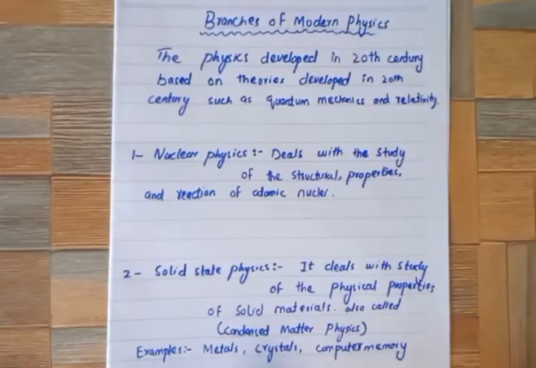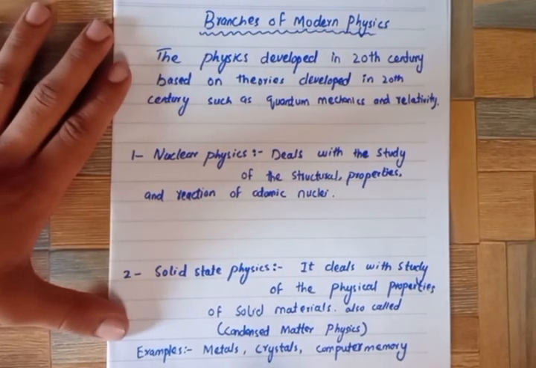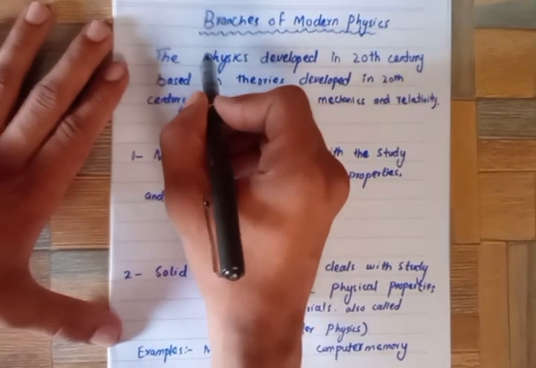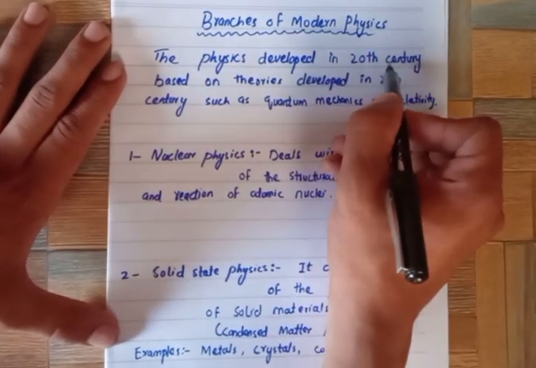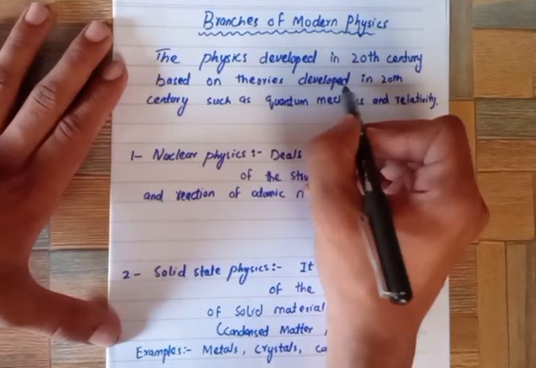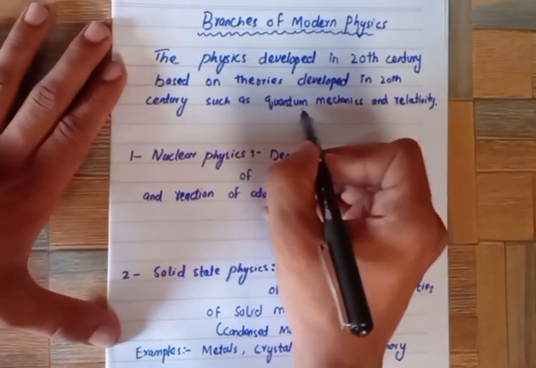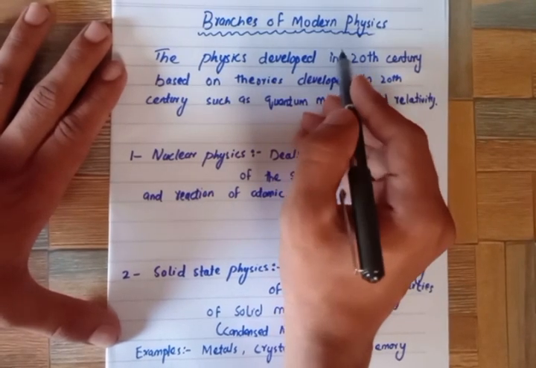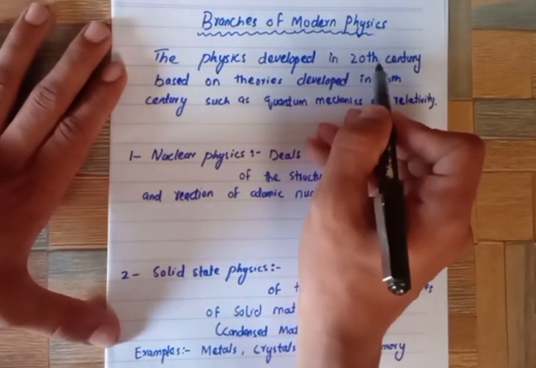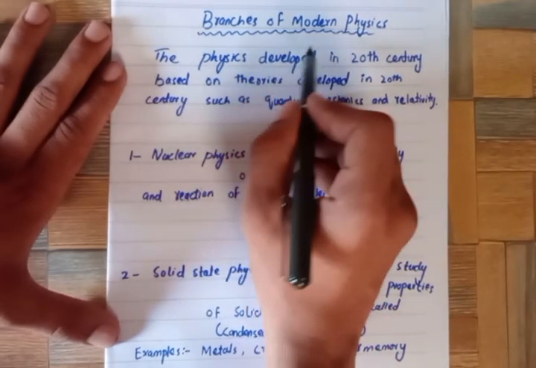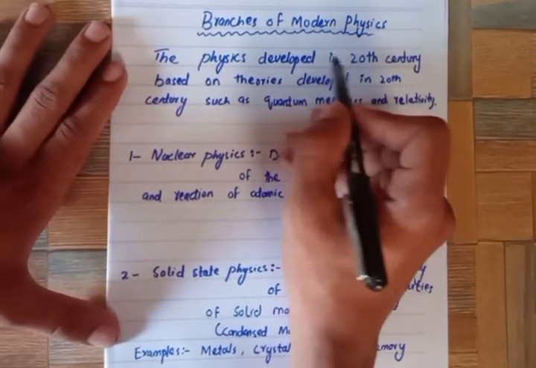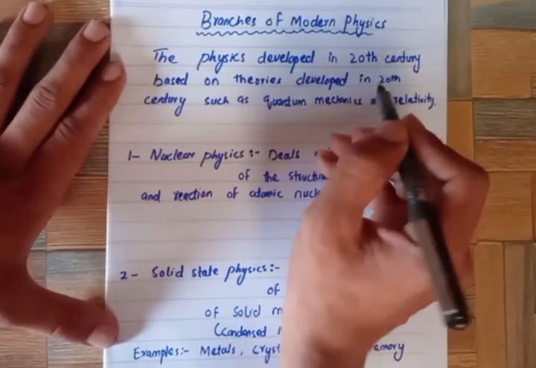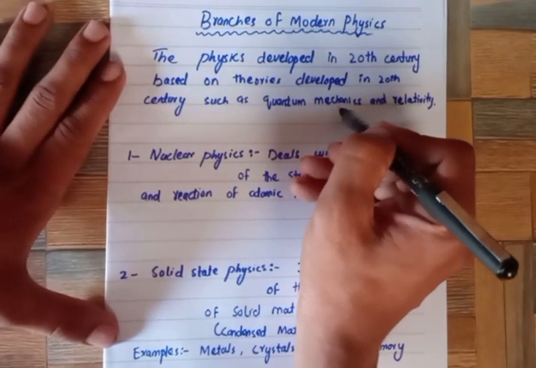Now let's come towards the branches of modern physics. First of all, let me tell you what modern physics is. Modern physics is the physics developed in the 20th century, based on theories developed in the 20th century, such as quantum mechanics and relativity. Classical physics was developed before the 20th century, but modern physics is based on the developments made in the 20th century.